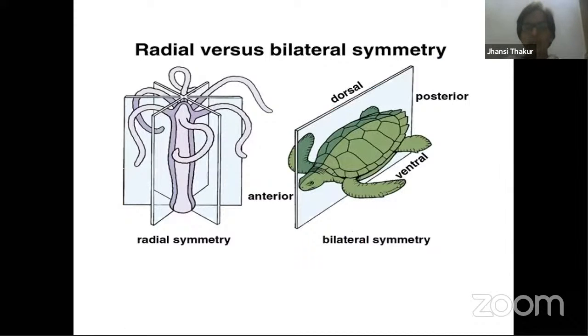Next, what about the other symmetry that exists in higher organisms? We call this bilateral symmetry. That means only when a plane goes in one particular direction through the center of the body can you divide this organism into 2 equal halves. Not in any plane, because any plane means it is radial symmetry. Only in one plane can you cut the organism into 2 equal halves. That is called bilateral symmetry.